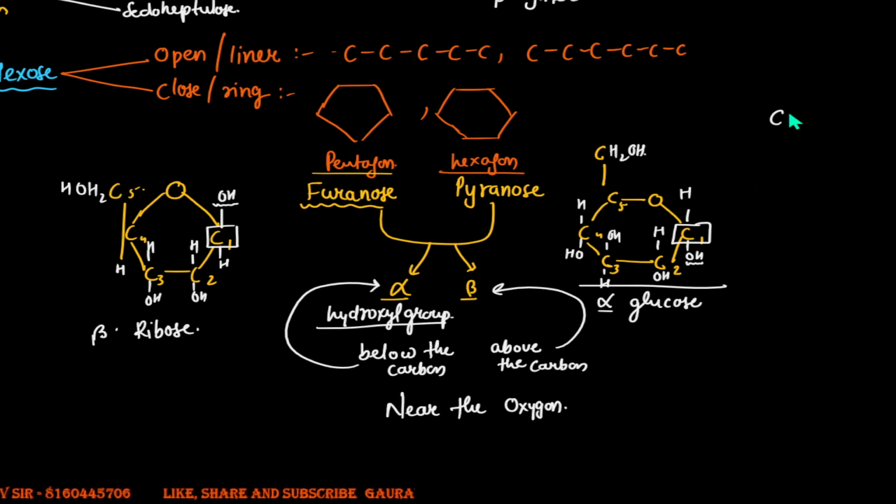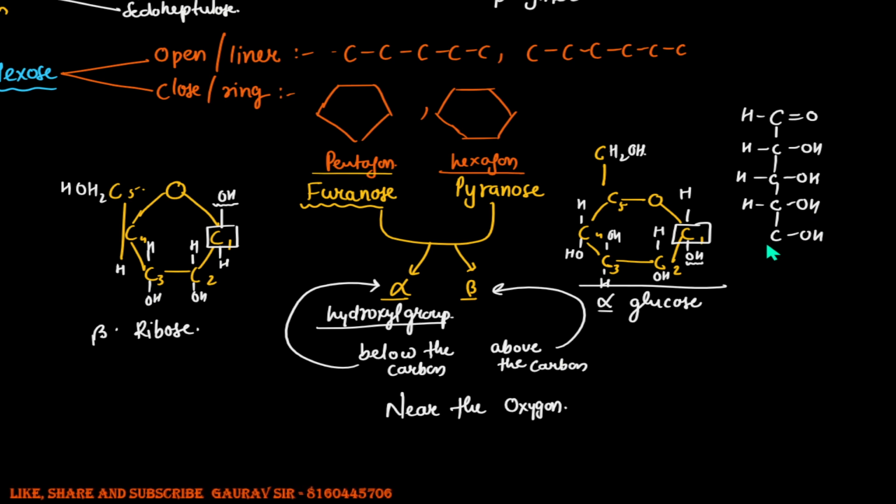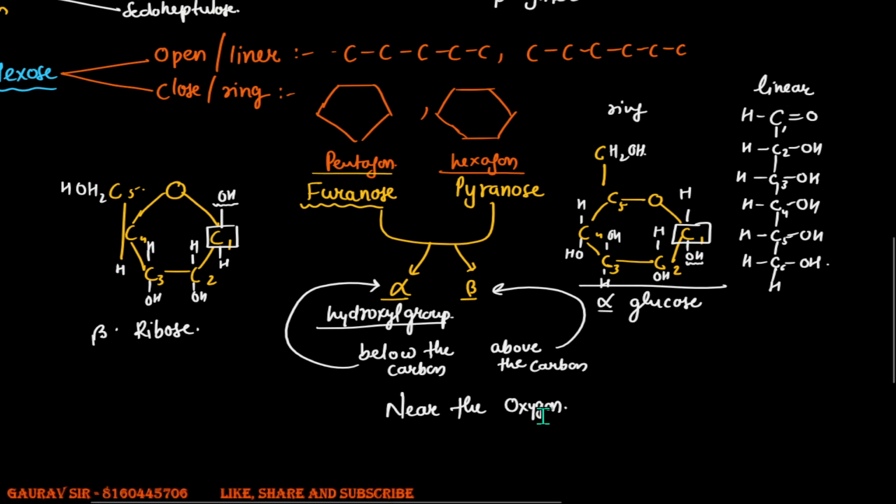This is your first carbon, CH double bond O, then CHOH, CHOH, CHOH, and so on, up to the sixth carbon. So that's your linear structure, and the other one is your ring structure for glucose.